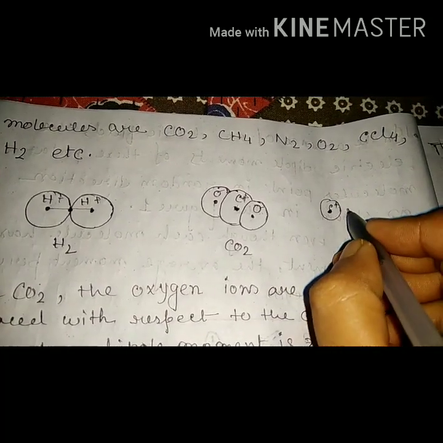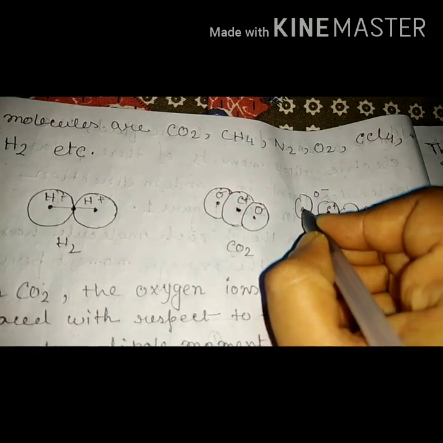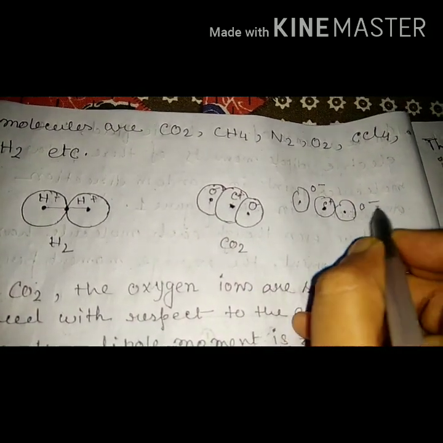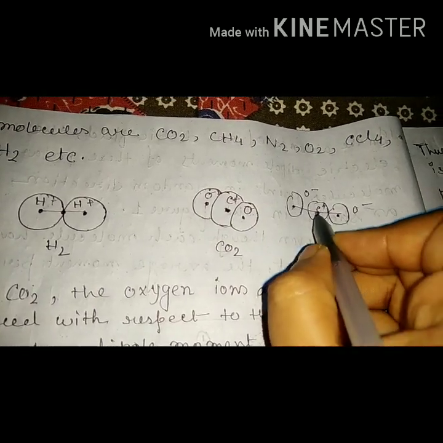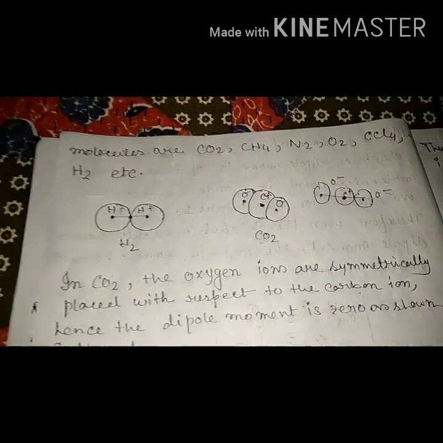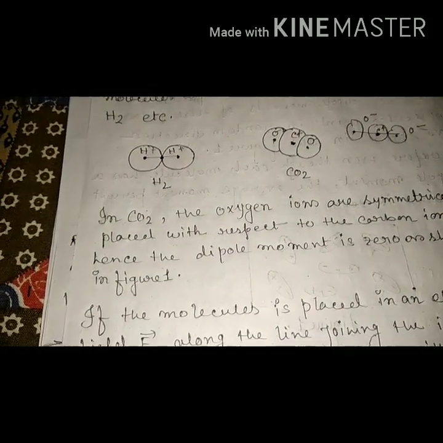If we see the C plus, it has its own center of gravity. Now in the case of O minus, and here O minus is there, if we find out a common center of these O minus by joining them, this is a middle point, which is the same as that of the positive ion. That's why we say that the center of negative charges and the center of positive charges coincide with each other.